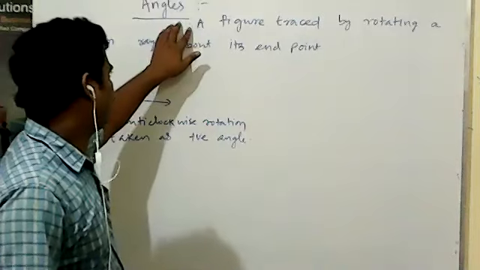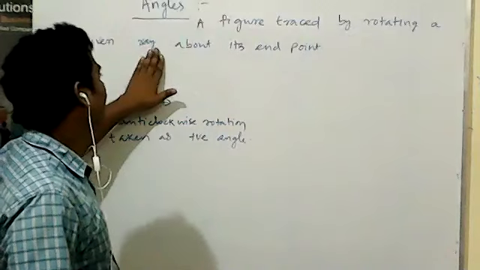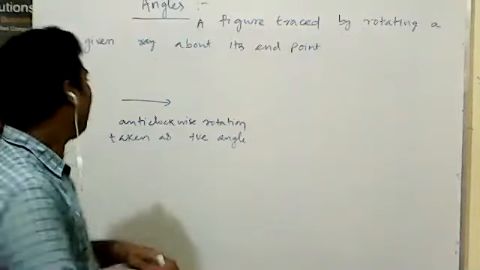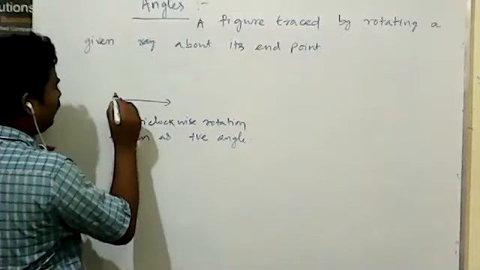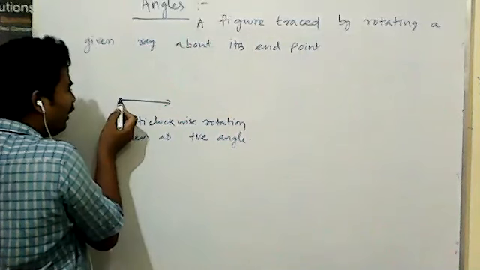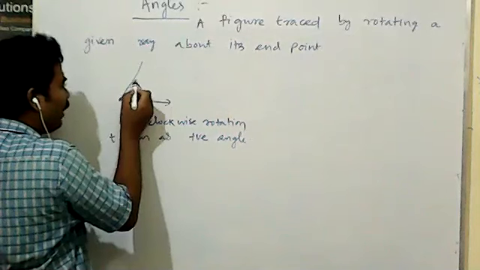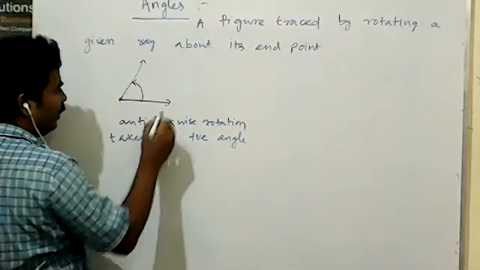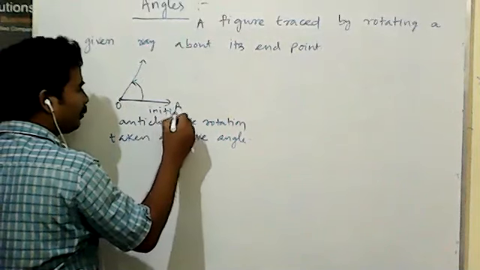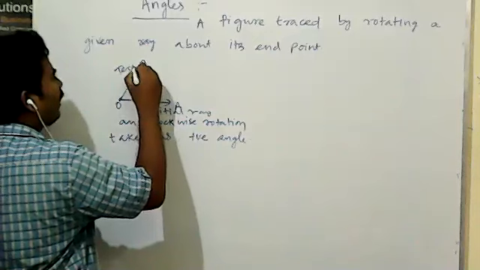An angle is a figure traced by rotating a given ray about its end point. This is the initial ray, and it rotates anti-clockwise. This is the terminal ray.